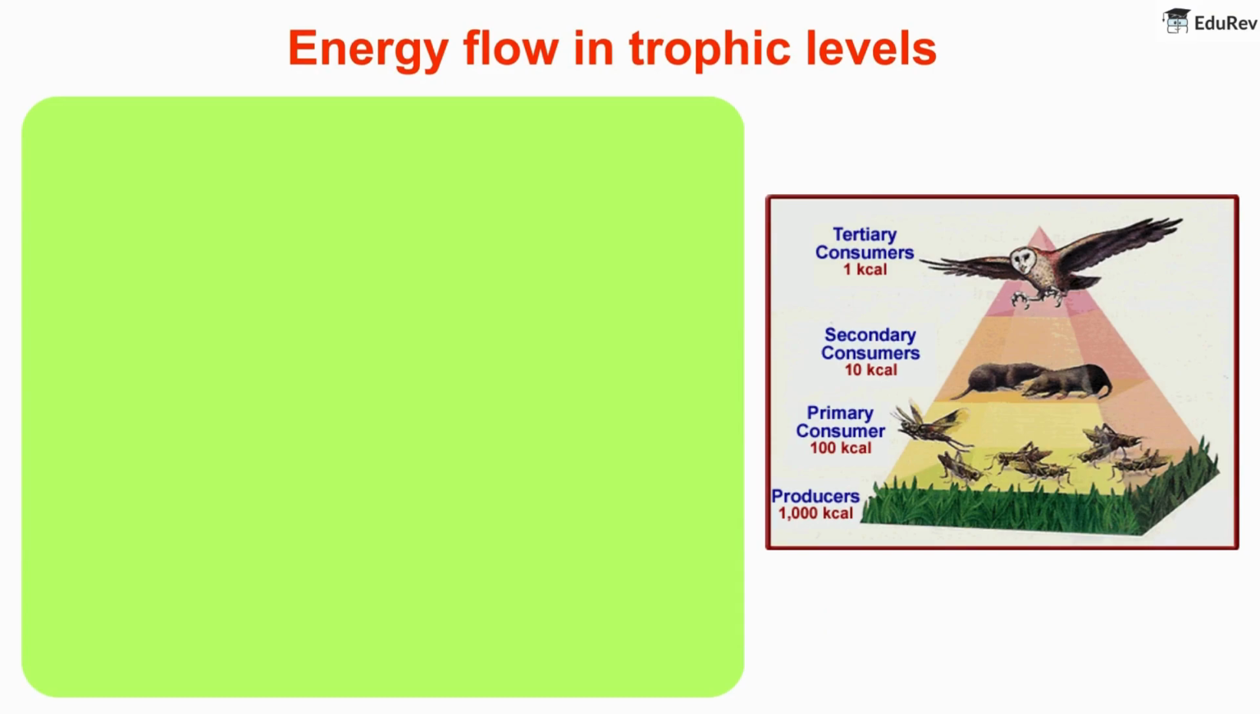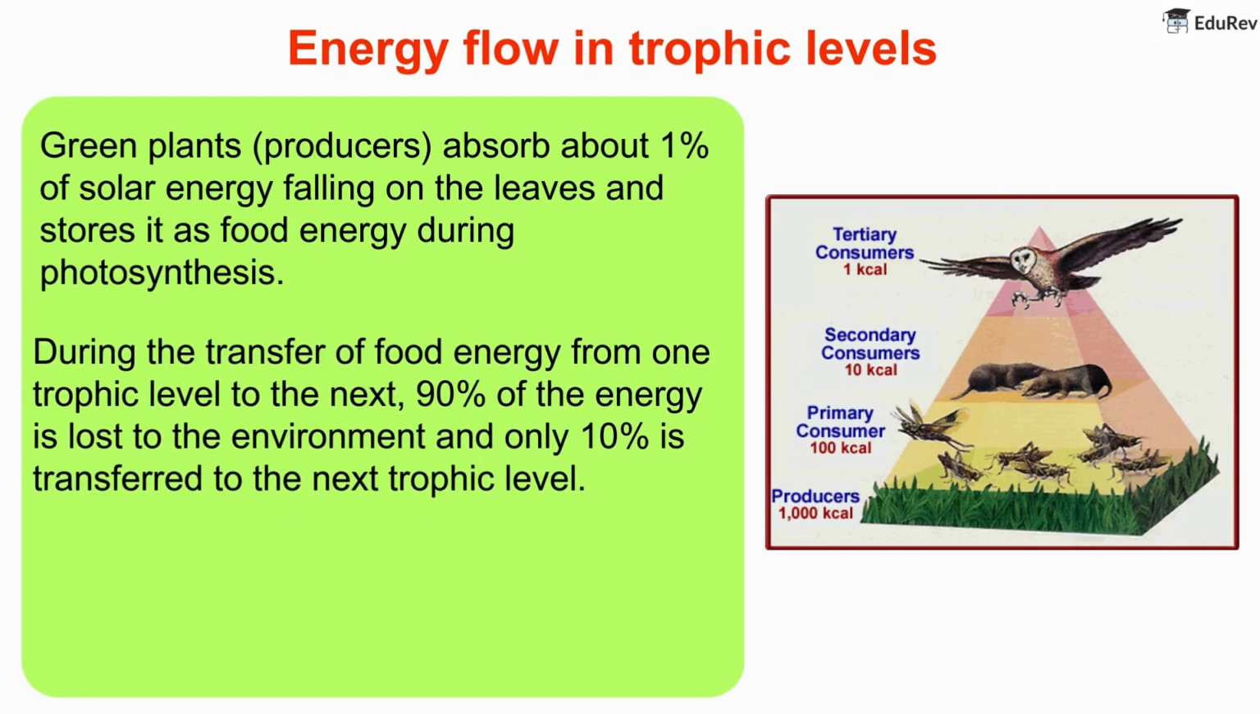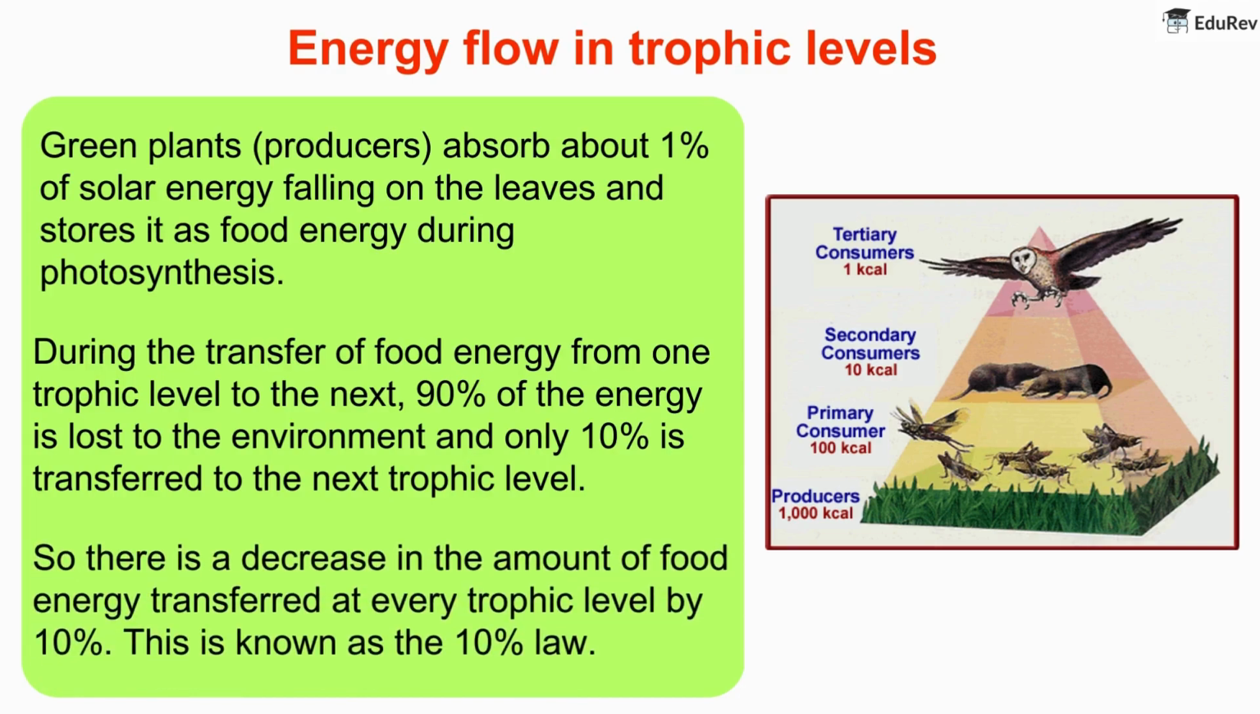Energy flow in trophic levels. Green plants, producers, absorb about 1% of solar energy falling on the leaves and store it as food energy during photosynthesis. During the transfer of food energy from one trophic level to the next, 90% of the energy is lost to the environment and only 10% is transferred to the next trophic level. So there is a decrease in the amount of food energy transferred at every trophic level by 10%. This is known as the 10% law.